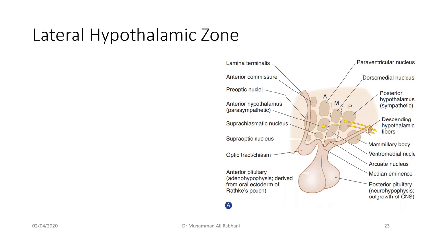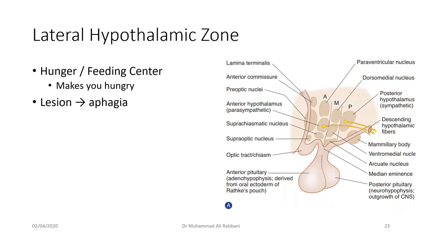Then there is the lateral hypothalamic zone. It is not shown in this picture. It is present on the lateral side of the hypothalamus, just lateral to the ventromedial nucleus, and its function is just the opposite. It is the hunger or feeding center. It makes you hungry. When it's active, you want to eat something. And if it does not function, if it has a lesion due to any pathology, it will lead to aphagia. The person will not eat, he will not feel any hunger.